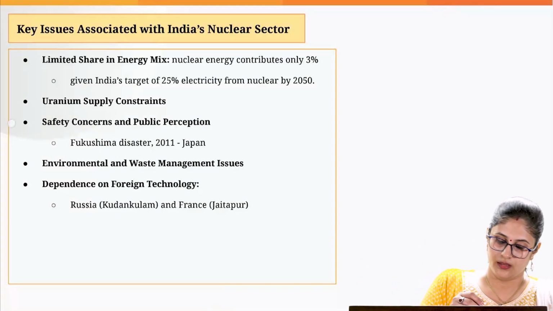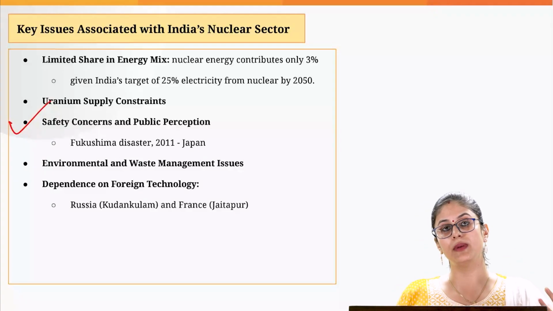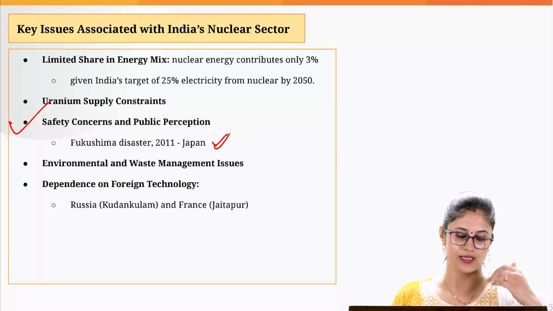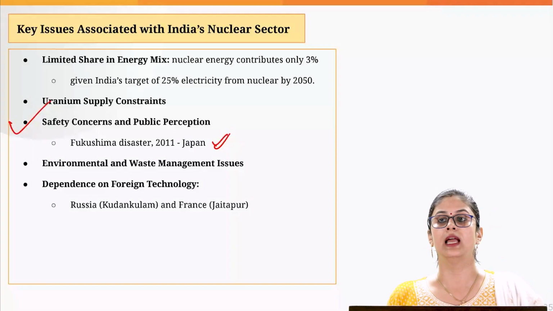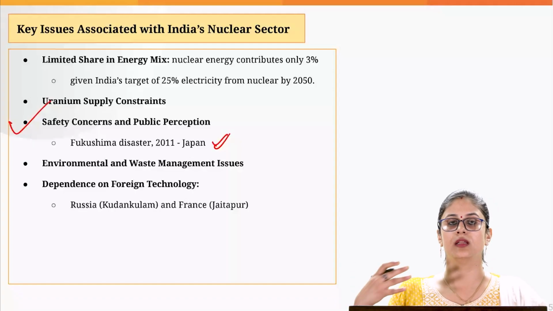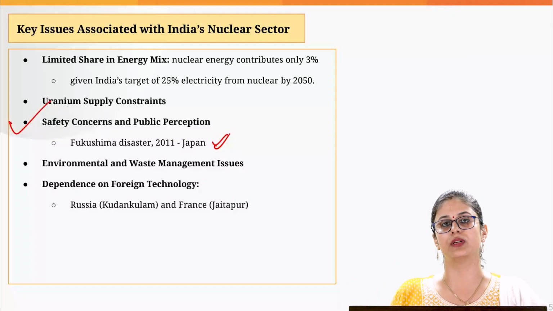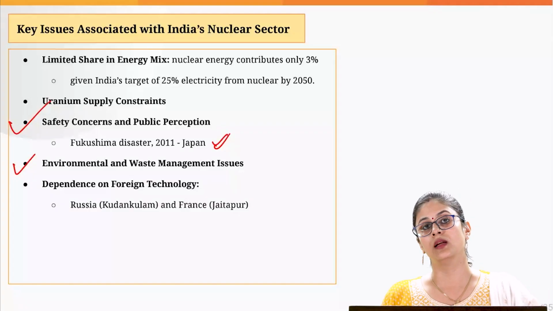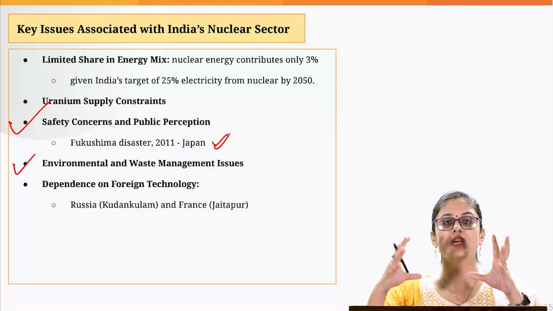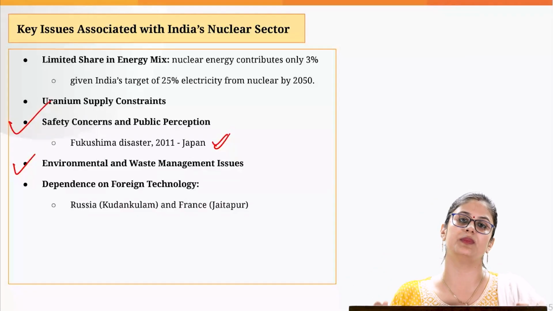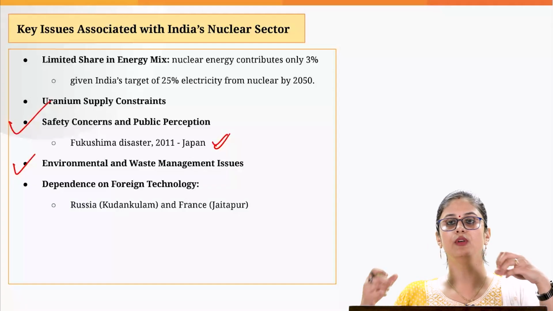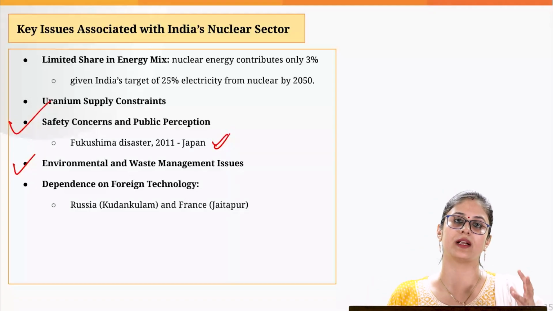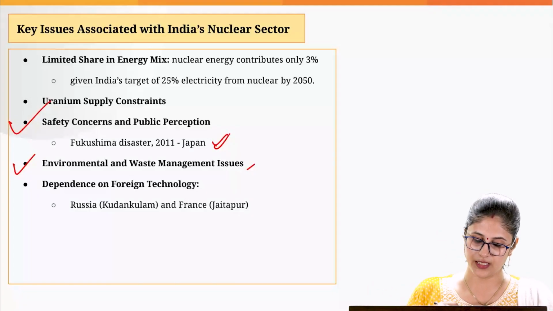Then there's a negative public perception when it comes to nuclear energy because we have witnessed nuclear disasters, for example the Fukushima disaster in Japan, and that is the reason we witnessed huge protests from the people when the government was planning to put in place the Kudankulam nuclear power plant in Tamil Nadu. Then, as I told you, whenever there is nuclear damage, a huge amount of radioactive waste would be generated. But in India, we don't have a scientific mechanism in place to effectively deal with the radioactive waste that is generated. So that is another issue.